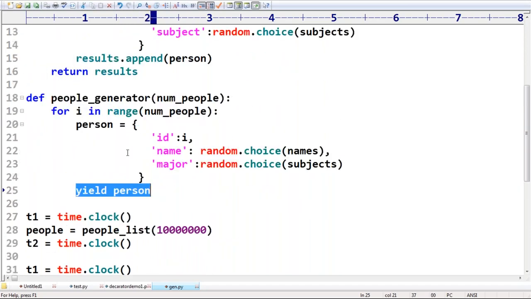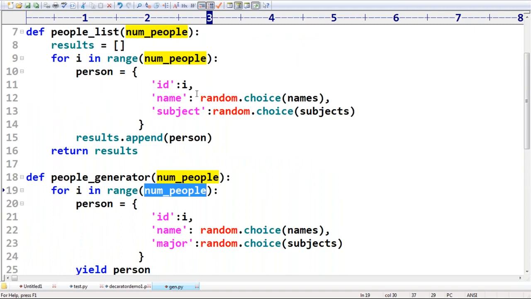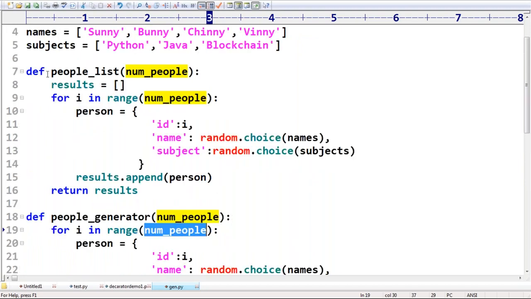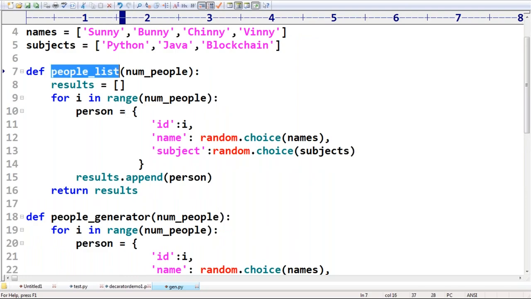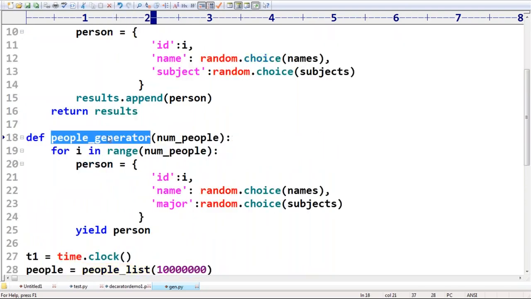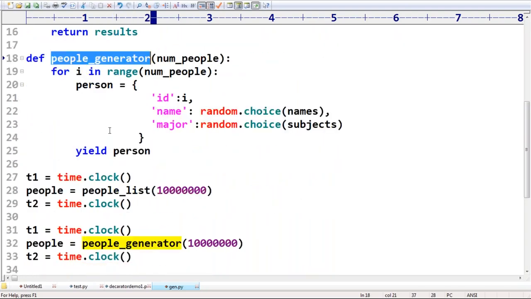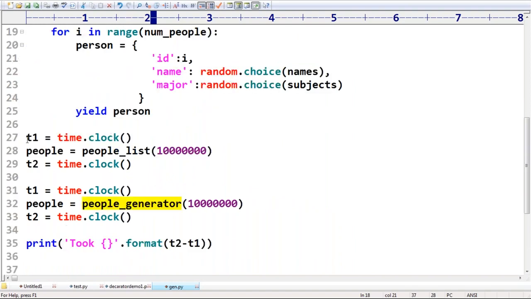Now my question is, it's going to yield the person. How many things is it going to yield, for i in range of number of people? So observe that, sir, don't think too much. You are not required to understand the code also. Here I just wrote some functions. One is list based, the second one is generator based.